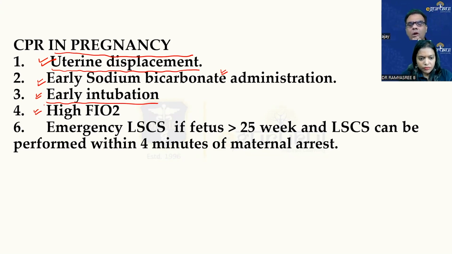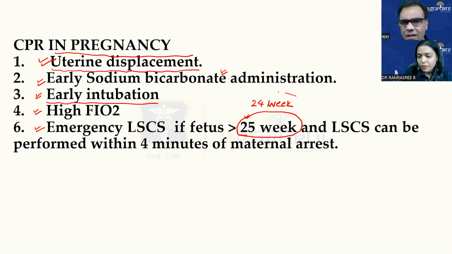And normally we keep a higher FiO2 because we have to maintain more oxygenation in a pregnant patient compared to a normal patient. And emergency LSCS, if the fetus is more than 25 weeks, our guideline says 25 weeks. Dr. Ramya, if there's any change, you can comment. Now we are taking it as 24 weeks, sir, according to the Indian Academy of Pediatrics. So any pregnancy beyond 24 weeks, 24 weeks being considered the period of viability, we call it LSCS. Before 24 weeks, we call it hysterotomy.